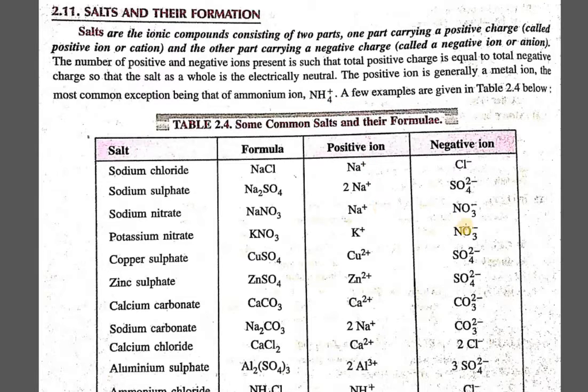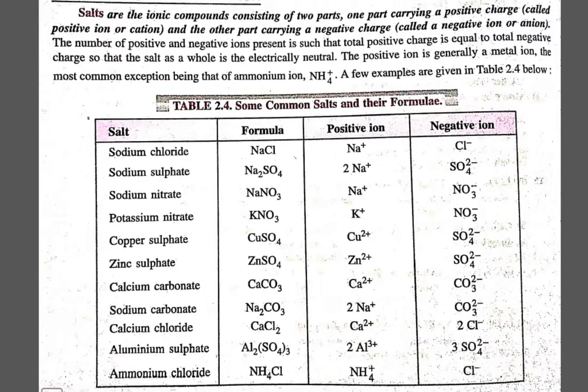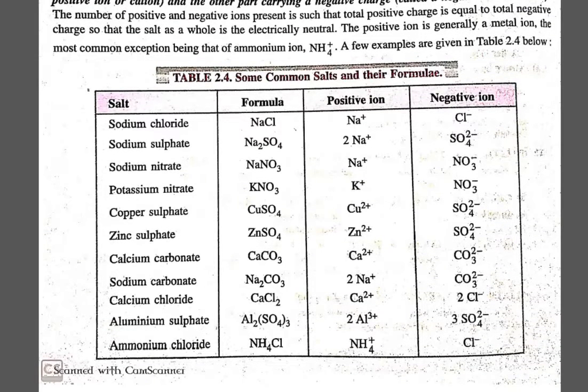Just have a look at this particular table, which shows you the different common salts. The very first on the list is sodium chloride, about which we have talked just now. The formula is NaCl. The positive ion is Na+ and the negative ion is Cl-, that is the chloride ion.